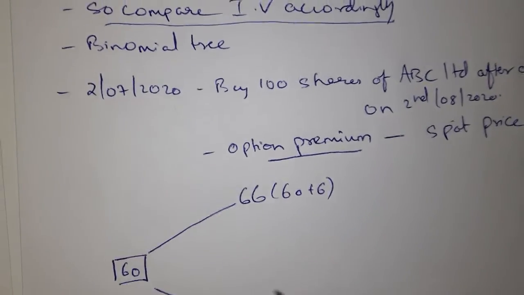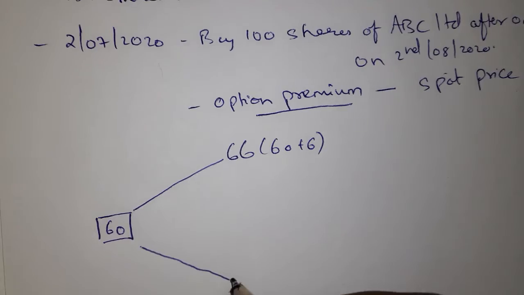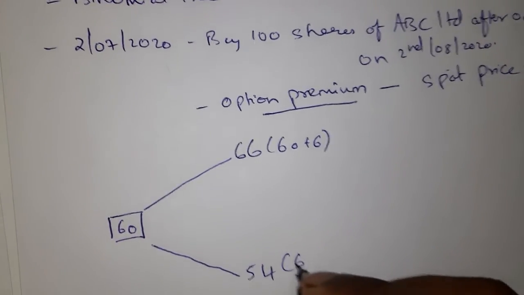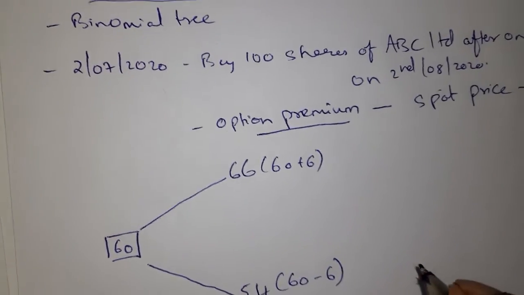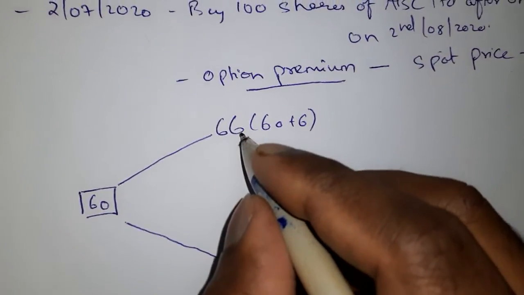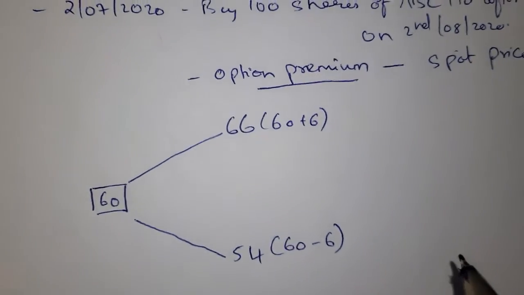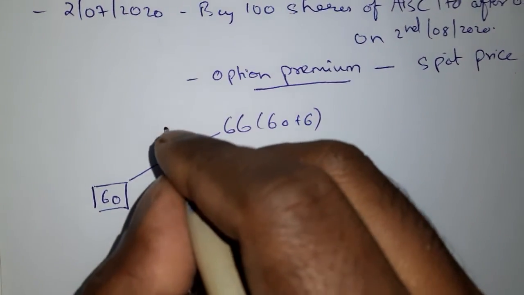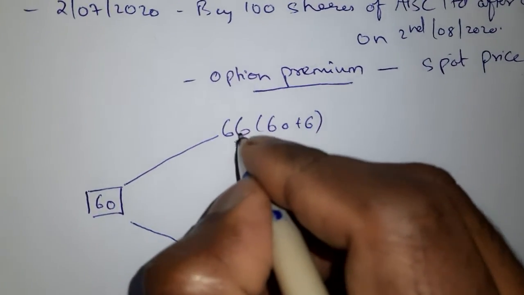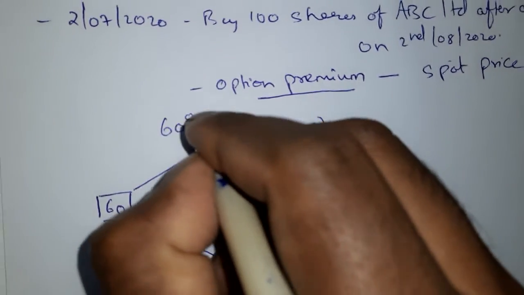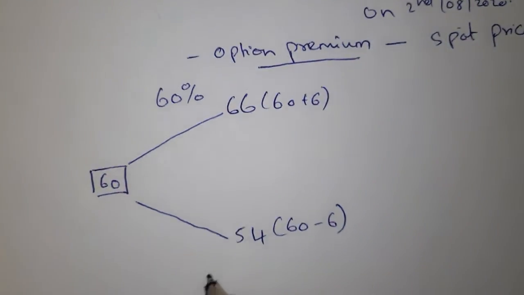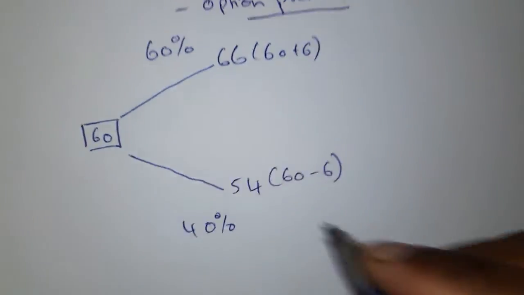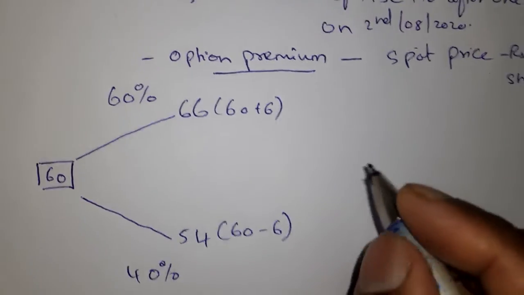I hope you have understood. If the price decreases, it may come down to 54, that is 60 minus 6. I am not 100% sure that it will become 66 or 54, so I assume there is 60% probability of 66 rupees and 40% probability of 54 rupees.